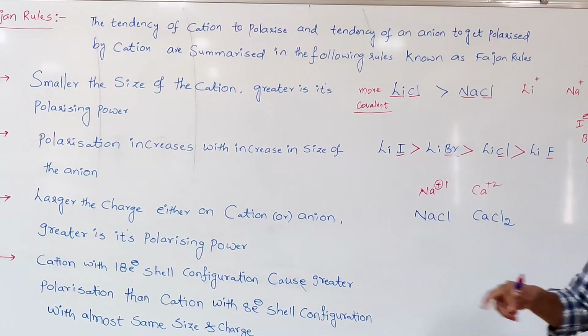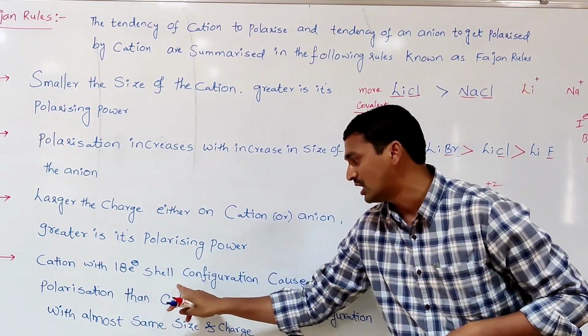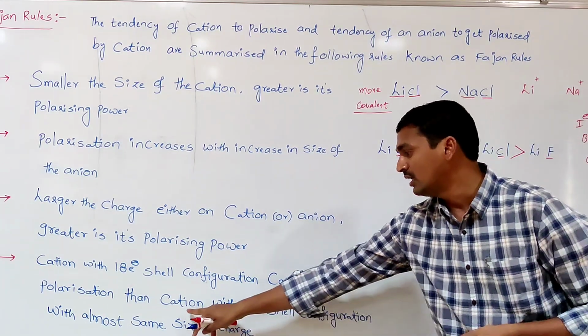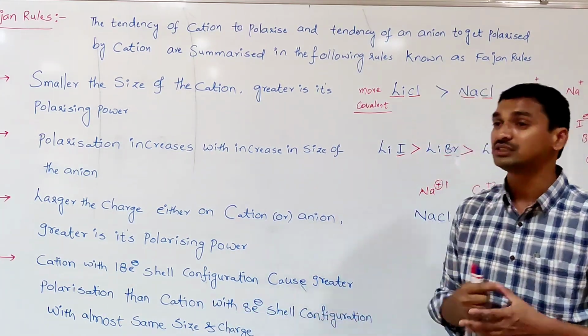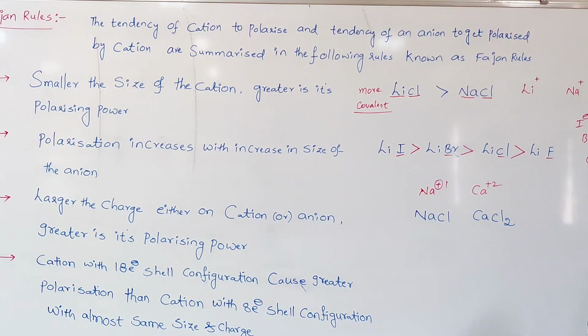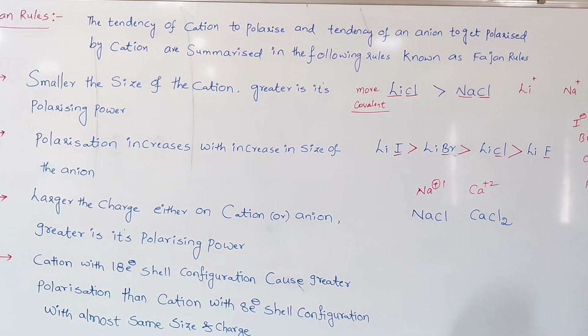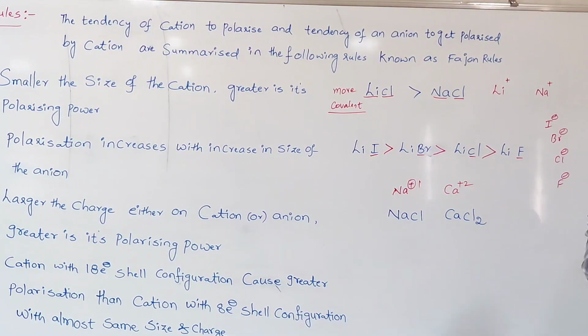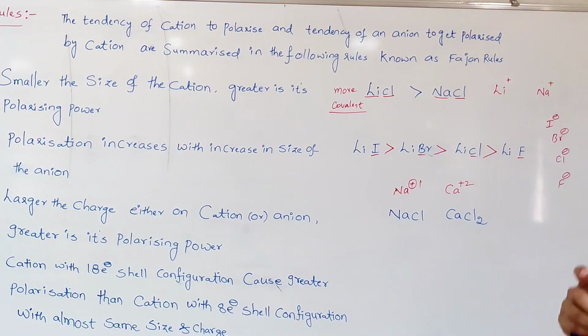Among these two, the cation with the 18 electron shell configuration causes greater polarization compared with the cation with the 8 electron shell configuration. So what do we mean by this? Why does the 18 electron shell configuration cation have greater polarizing power? I would like to explain this with one example. That example is sodium chloride and copper chloride.